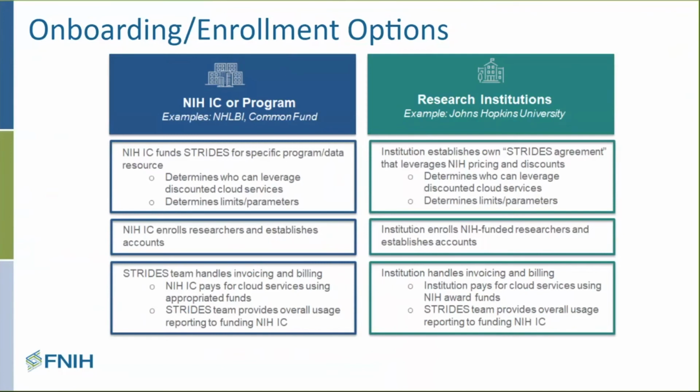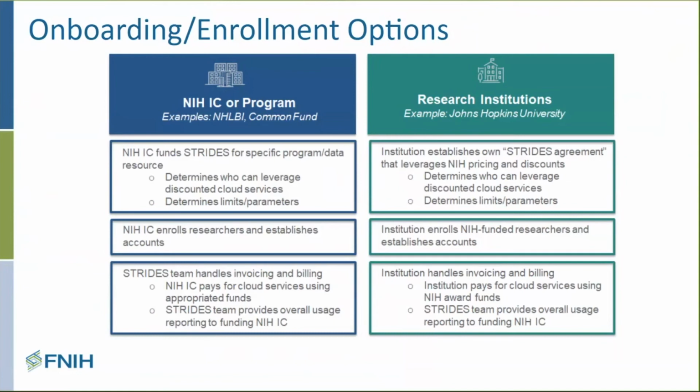So in this case, you see on the slide, Johns Hopkins University, which is a funded research institution here at NIH, that could establish a way to pay, a business relationship with Google Cloud. Once that agreement is established, any and all NIH-funded researchers at Johns Hopkins University who would like to use Google Cloud resources and have NIH funding would be able to set up their cloud accounts and be able to pay for Google Cloud from their NIH funding.